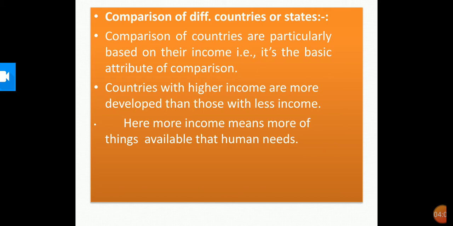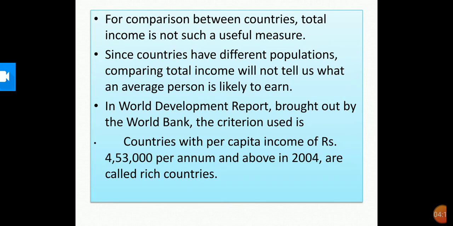Usually we take one or more important characteristics to compare persons. In the same way, for comparing countries also, we should take not only income but many things. For comparison between countries, total income is not such a useful measure actually. Since countries have different populations, comparing total income will not tell us what an average person is likely to earn.